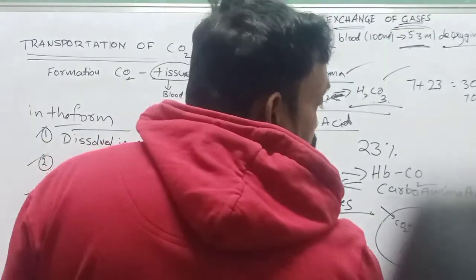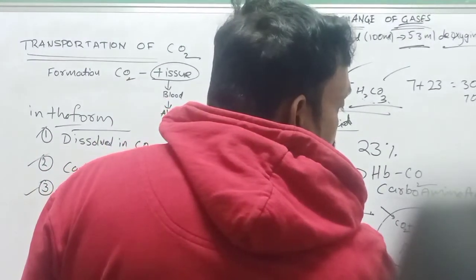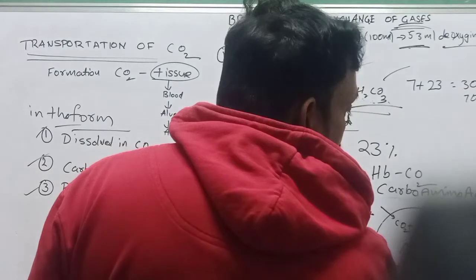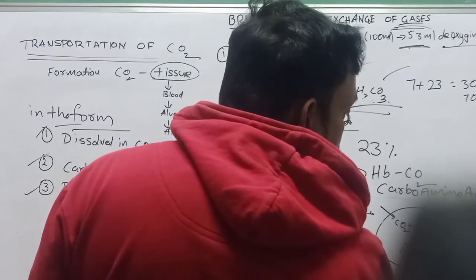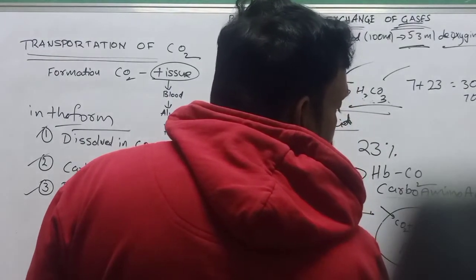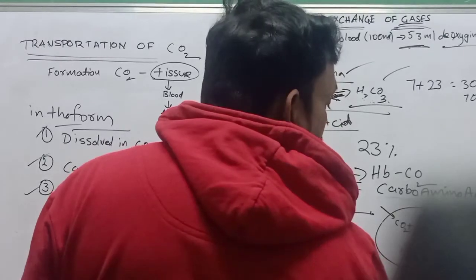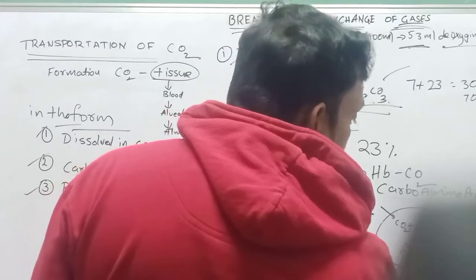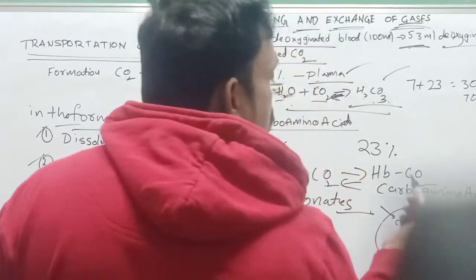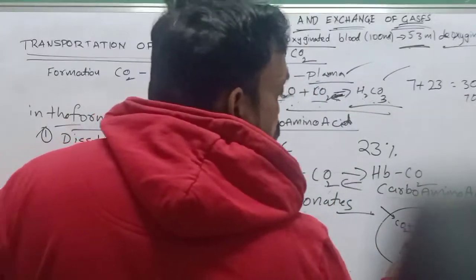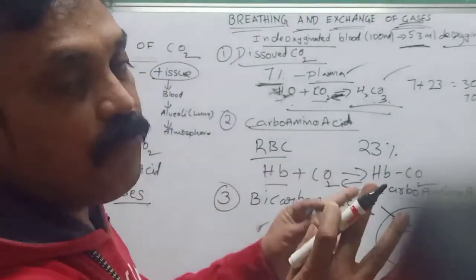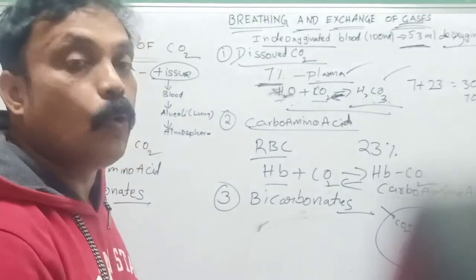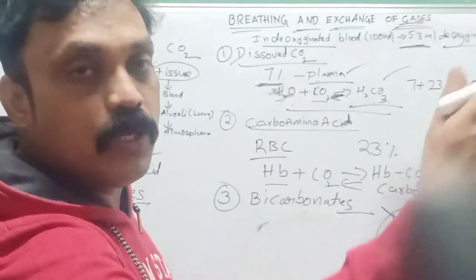For example, 10 bicarbonates move from RBC to plasma, and 10 chloride ions move in; both are negative charges. For ionic balance, some come outside the RBC and some go inside. Chloride ions move inside the RBC. This shifting is going on, and we call it the chloride shift from plasma to RBC.